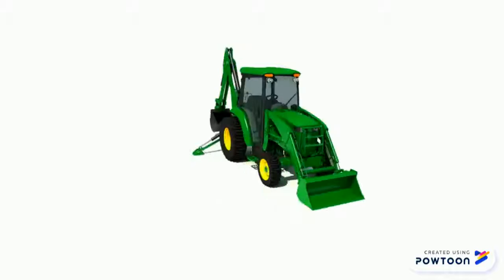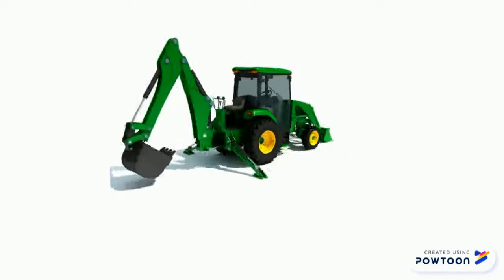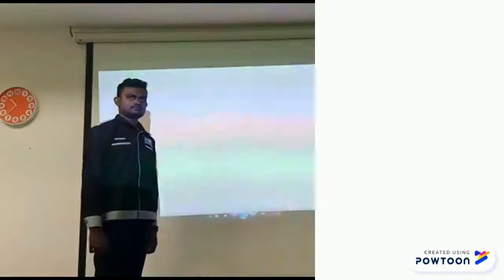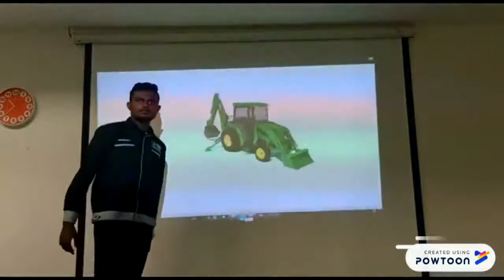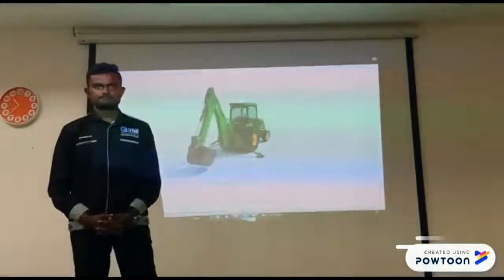Today we will present about free body diagram representation from actual structure. This is the machine we are presenting, which is a backhoe tractor.